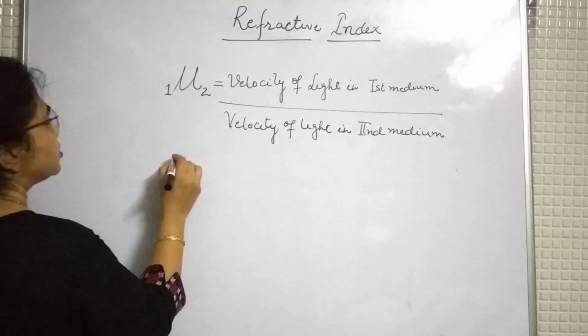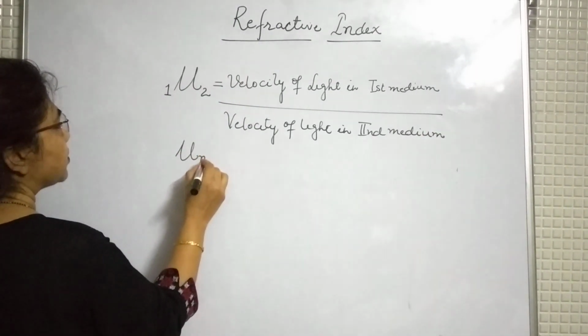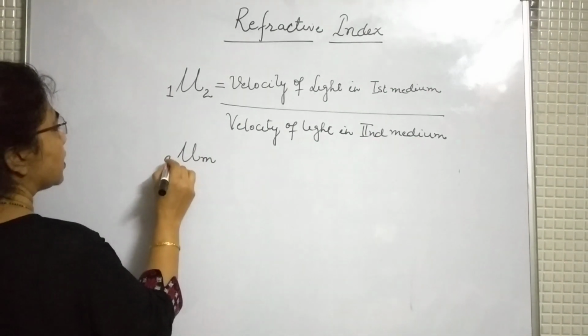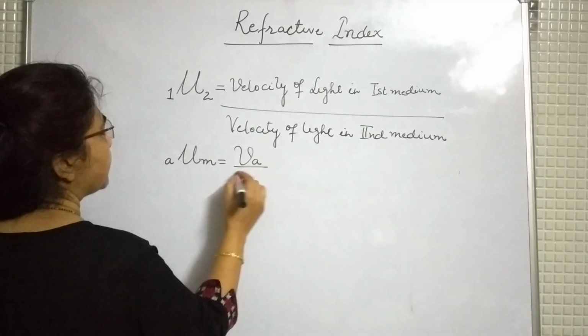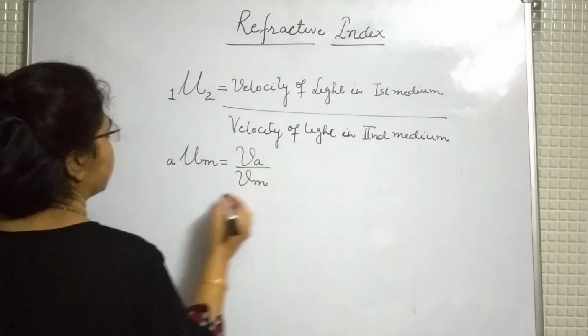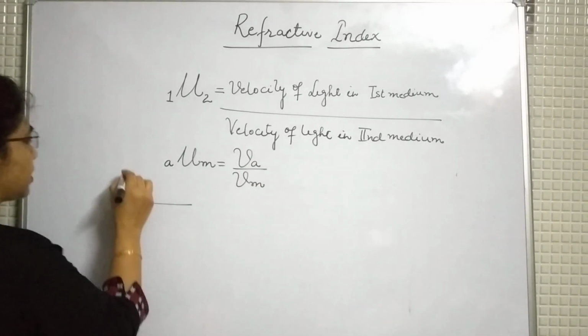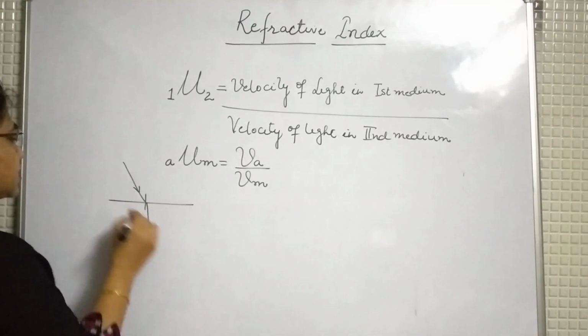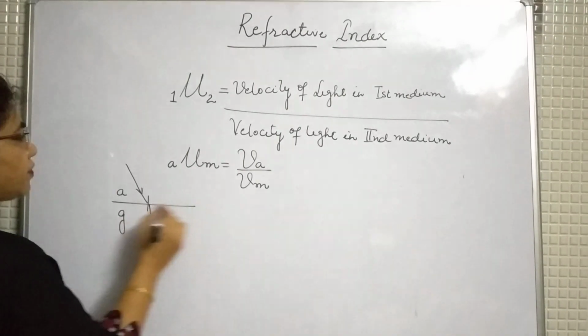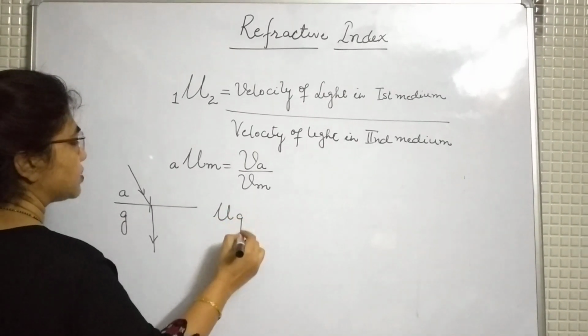So in the basic definition, we will take refractive index of a medium with respect to air or vacuum. So velocity of light in air upon velocity of light in medium. For example, a light ray comes from air to glass. So we will define the refractive index of glass with respect to air.